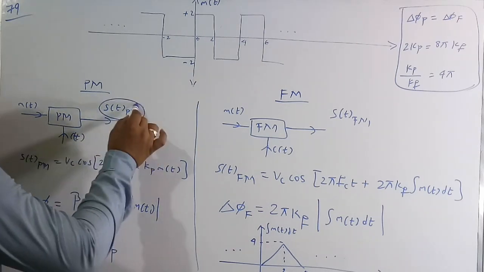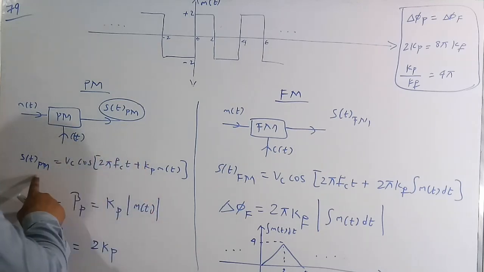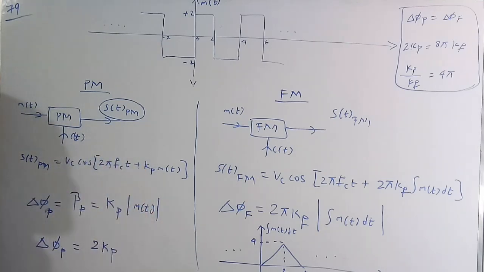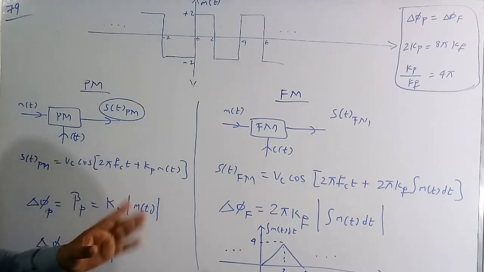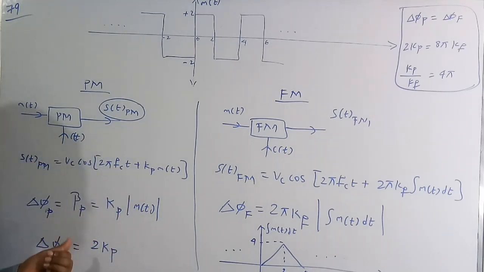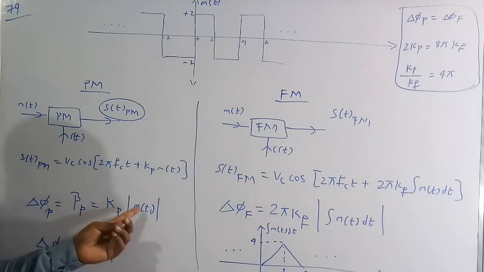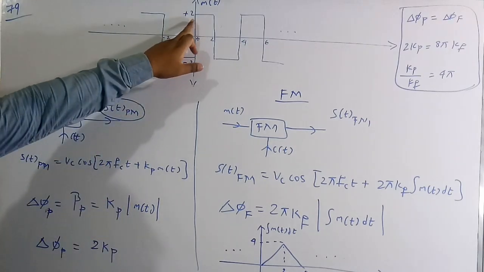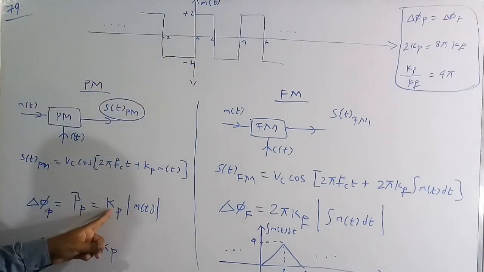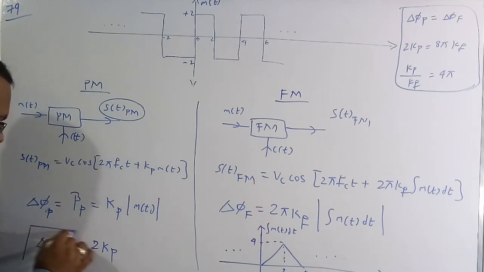The output is s(t) PM, the standard waveform in the PM. This is the equation. If you see carefully, the phase deviation in the PM, I am going to use a P subscript, P implies the phase deviation in the PM, is equal to β. I have already told you the phase deviation is always equal to the modulation index, whether it is PM or FM, but I use the subscript P for PM. So this is kp into the mod of m(t). This mod is nothing but the positive peak value of the message signal, which is +2. So the phase deviation in the PM is 2 into kp.